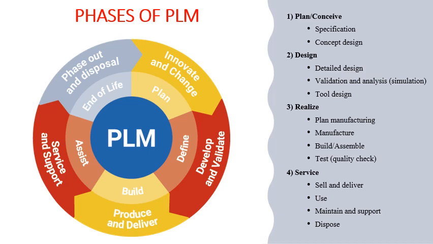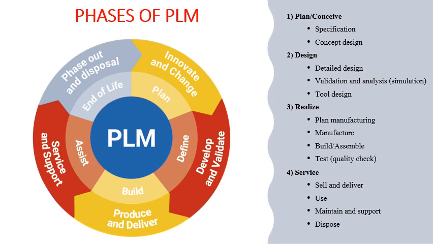And once the maintenance and support is done, and once the product completely reaches the whole customer base, then at one point of time, the product will come to the end of its life. So customers will be saturated, and the product will be completely sold in the market. Some other competitor will come into the market with a product which is much better compared to your product, and your product will completely saturate in the market. So this stage is called the end of the life of the product, or phase out, or the disposal stage, and that is the last phase of the PLM.